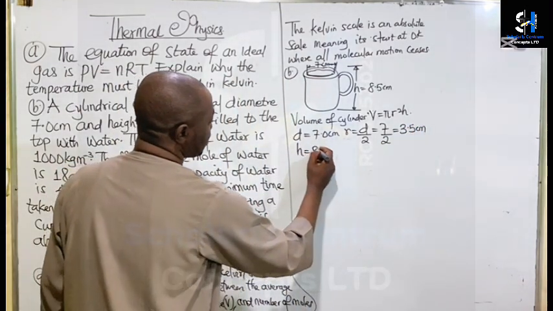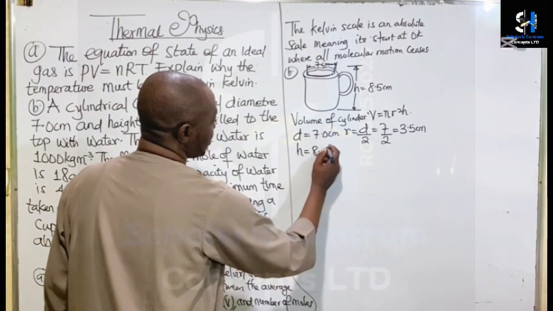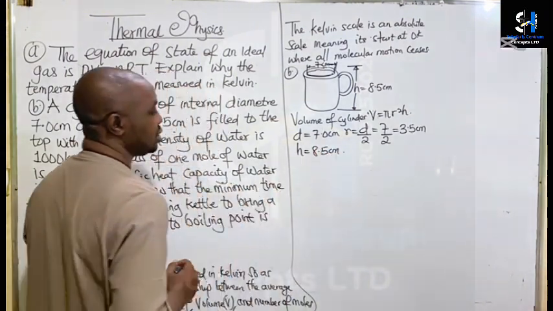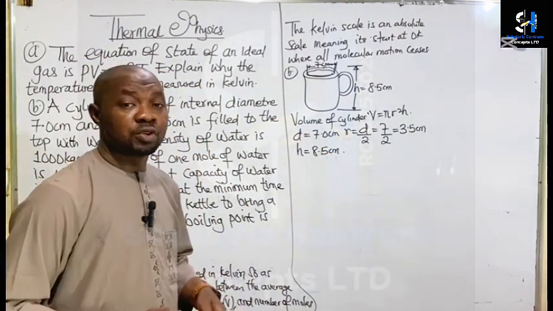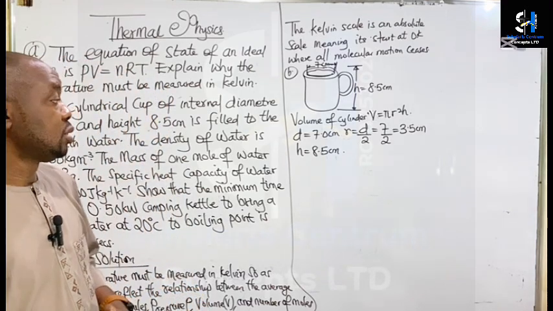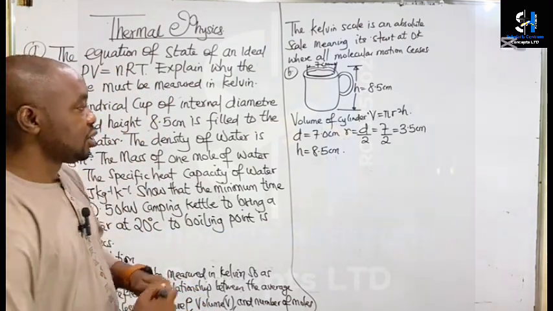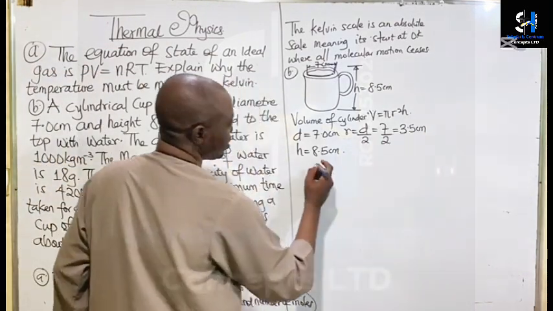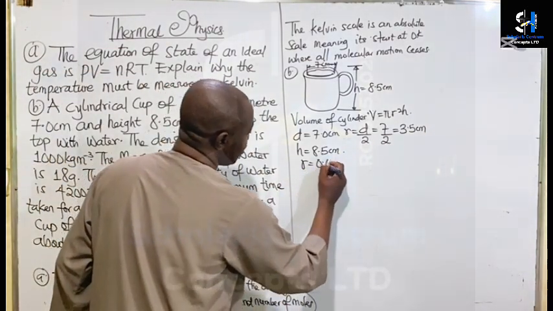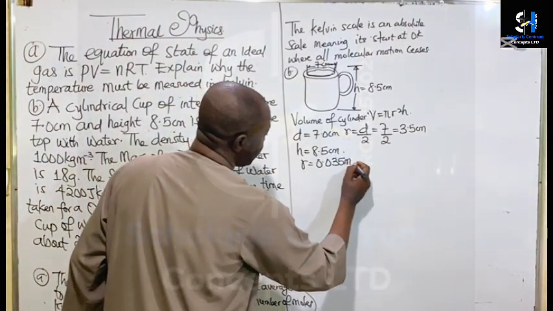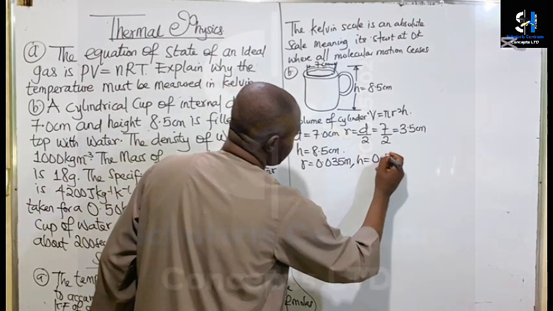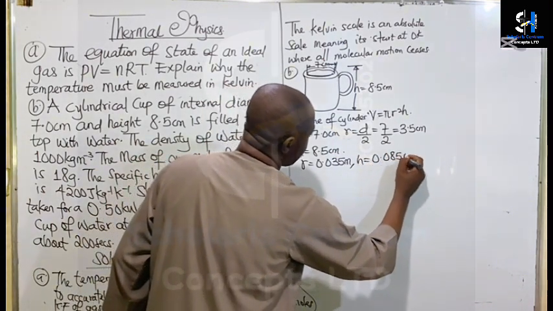We are given the height, which is 8.5 centimeters. Now all units must be converted to meters, that's SI units. The radius will become 0.035 meters, then the height will become 0.085 meters.